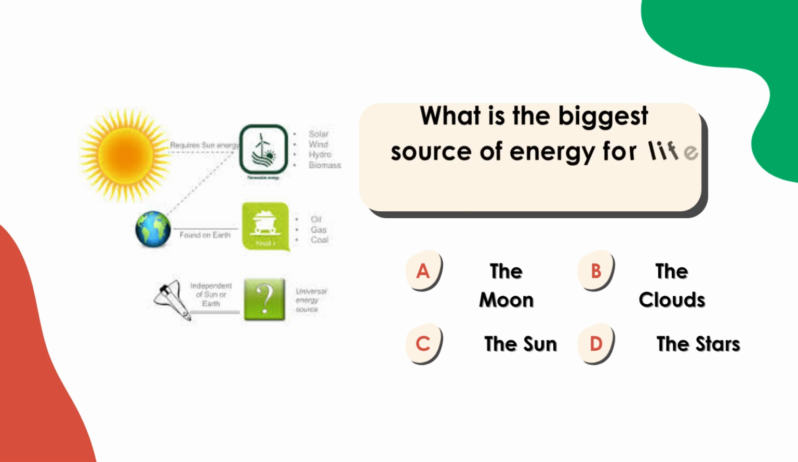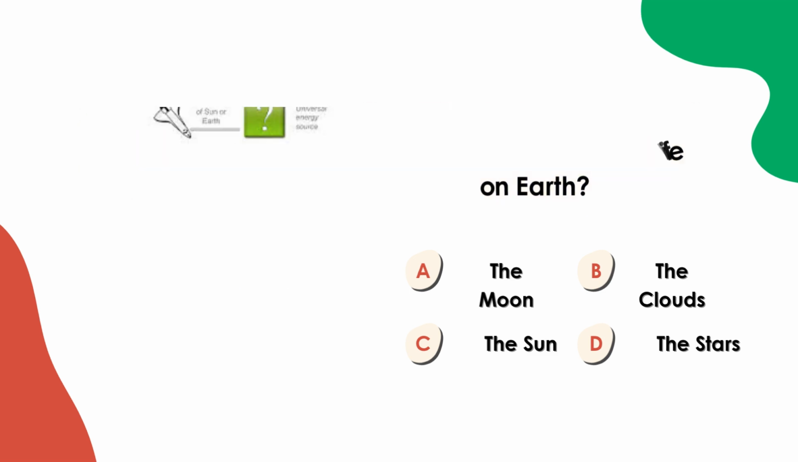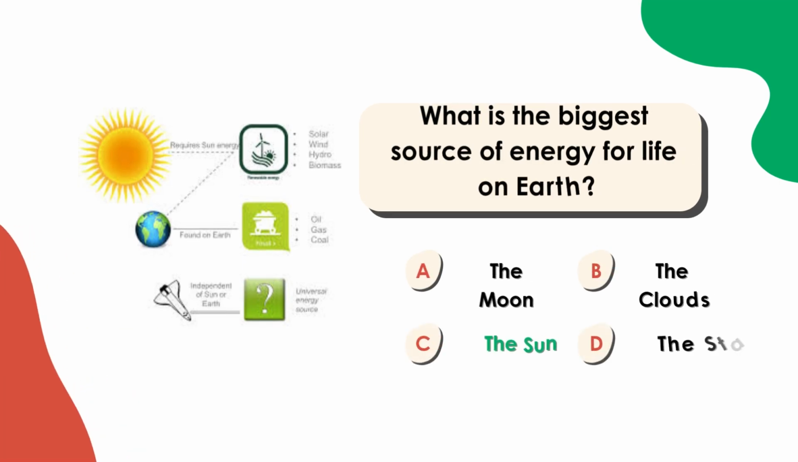What is the biggest source of energy for life on Earth? A. The moon. B. The clouds. C. The sun. D. The stars. Correct answer C. The sun.